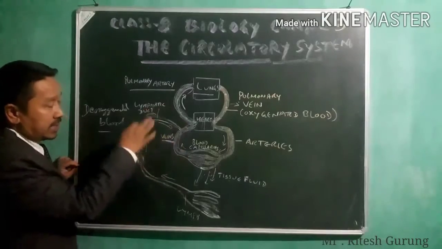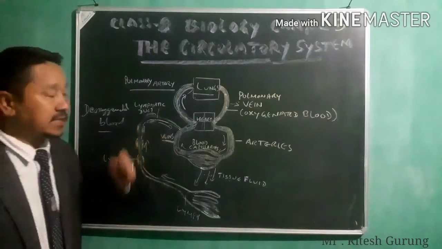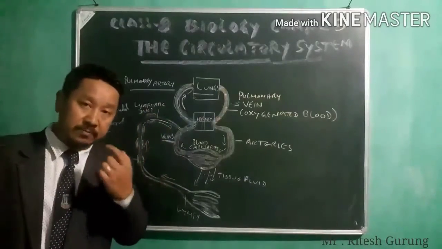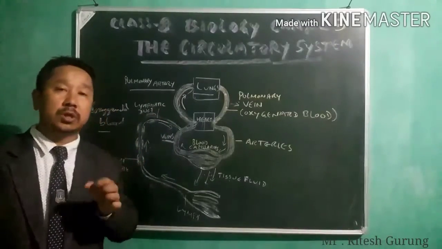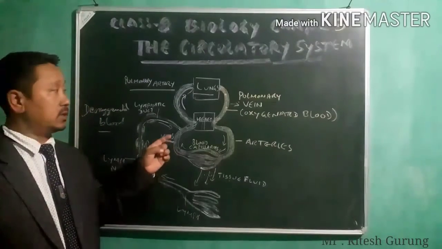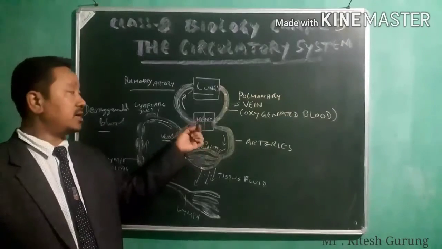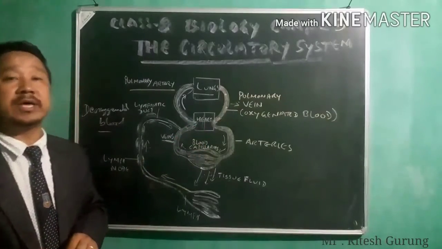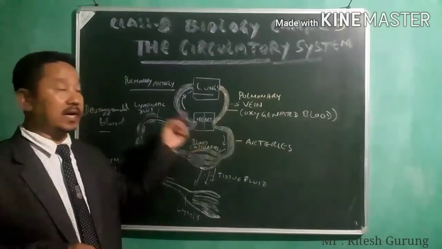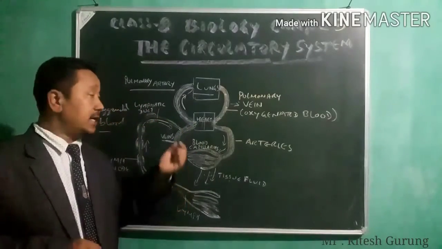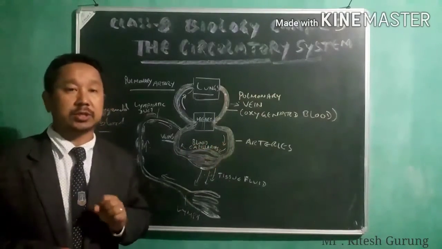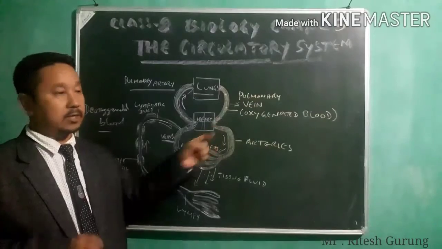Looking at this schematic diagram, what you see is that the blood in human beings is flowing through closed vessels, regulated by the heart. The heart is the one which regulates the flowing of the blood. Circulation of the blood is regulated by the heart, and that circulation is taking place through closed vessels, not open.